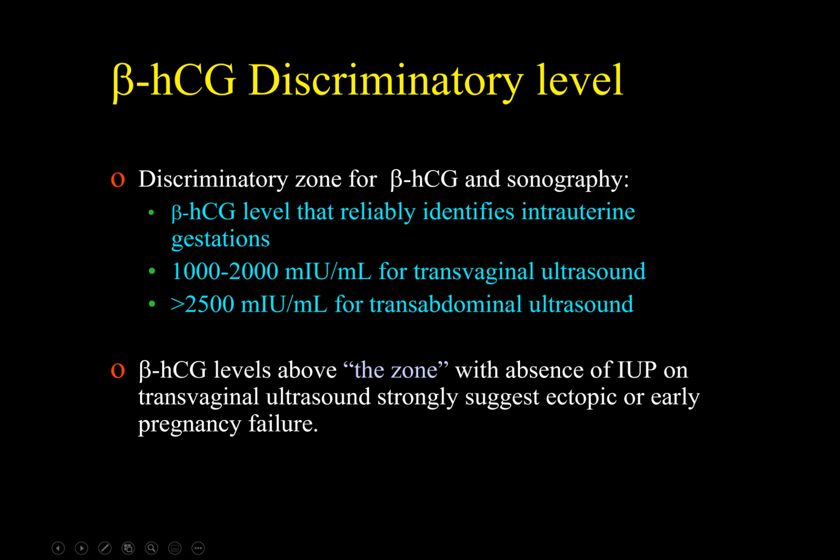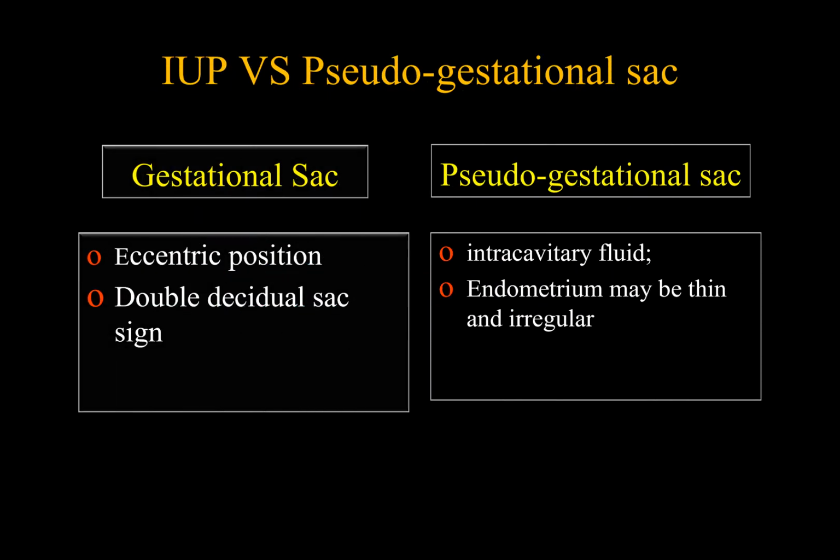When beta-HCG is 1000 to 2000 milli-international units per milliliter, it's an international preparation, we are expecting to see intrauterine pregnancy using a transvaginal probe. But if no intrauterine pregnancy with beta-HCG above 2000, think of ectopic pregnancy, unless there are multiple gestational pregnancy or abortion. Sometimes you might see intrauterine fluid collection with no yolk sac or embryo, and you need to decide if it is a gestational sac or pseudo-gestational sac, because 10% of ectopic pregnancies are associated with pseudo-gestational sac.